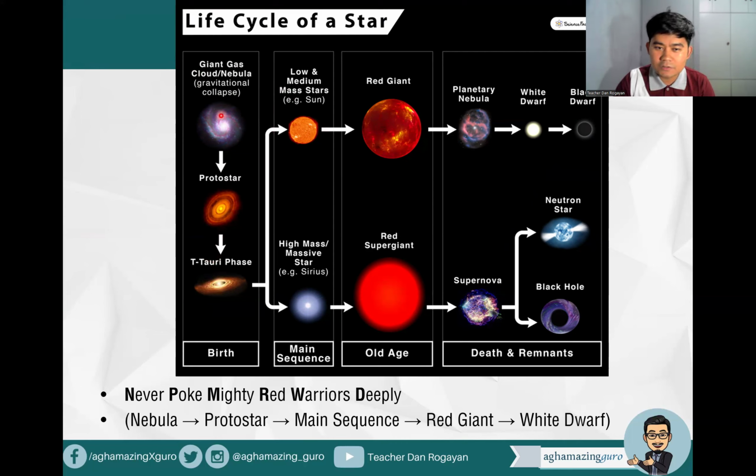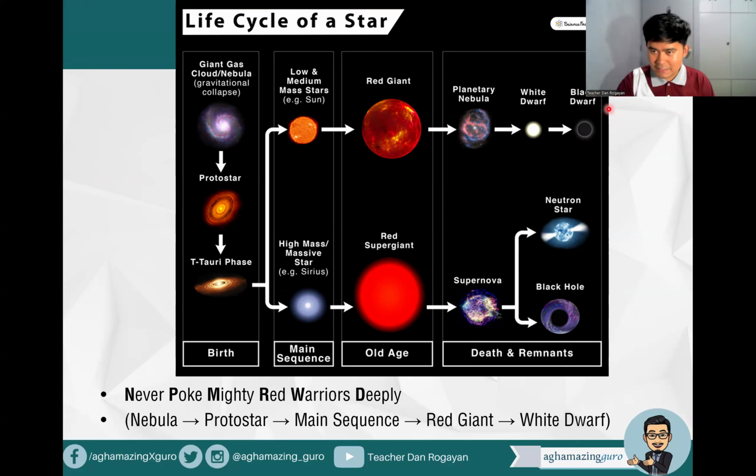Then, because we are in a sun-like star, a low and medium mass star, we go through the main sequence to the red giant, and of course planetary nebula, white dwarf, and then the black dwarf. But if this is a very massive star, it goes to red supergiant, supernova, then either a neutron star or a black hole.